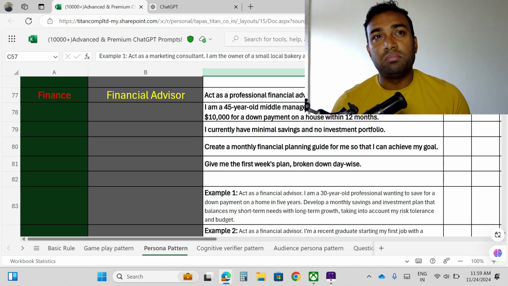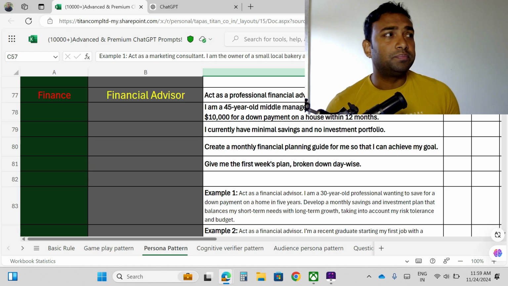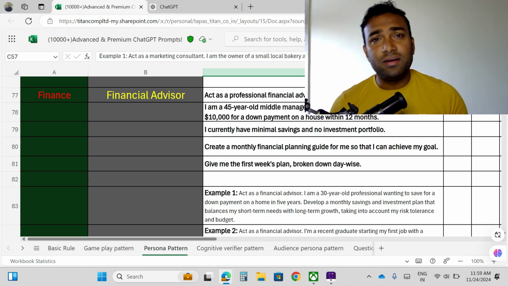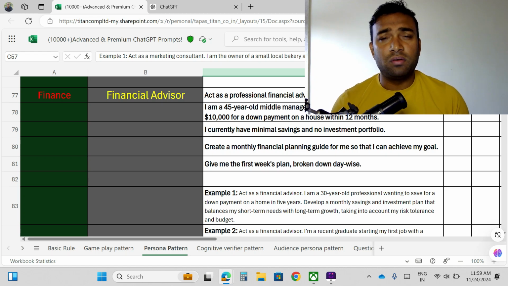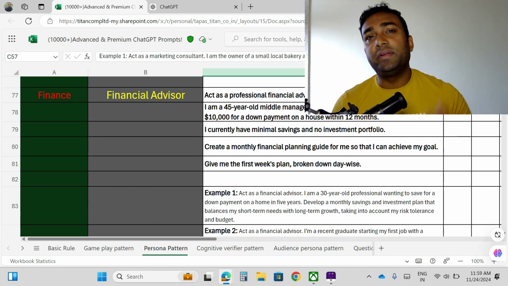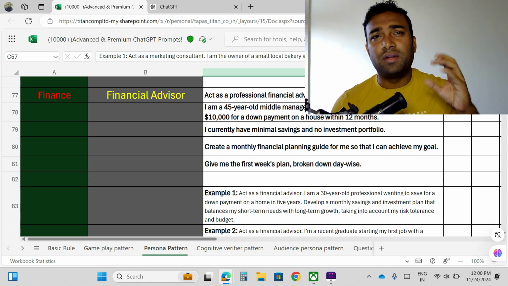Suppose I am a student, or a working professional, or a retired person, or a housewife, or a married family man. I have some goal, like after 10 years, after 20 years, or after my retirement, I want to get some lump sum money. So I have some financial goals.